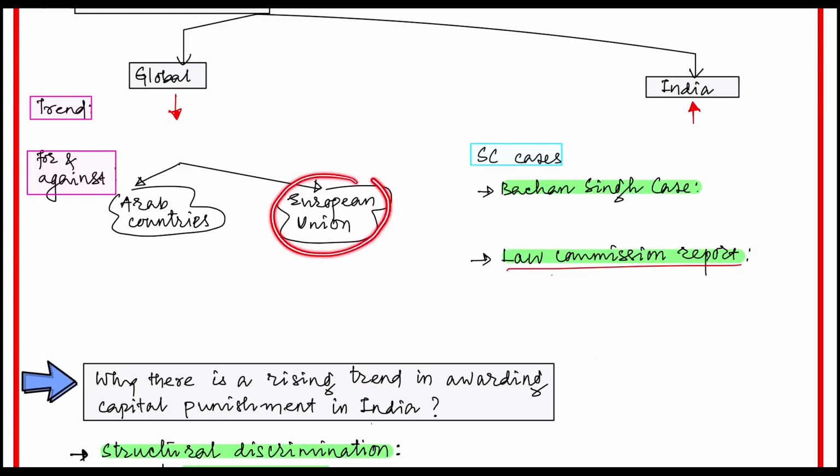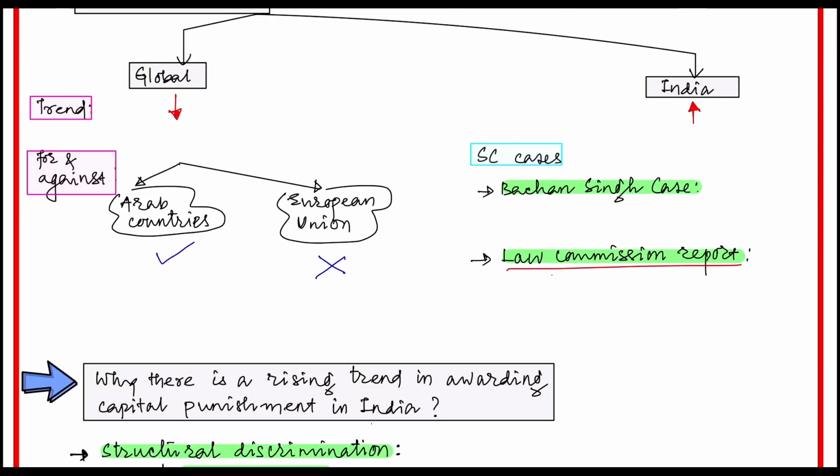The European Union is saying that the death penalty must be abolished completely, but many Arab and Middle East countries are in favor of the death penalty. They want the provision of the death penalty to be there in their justice system.